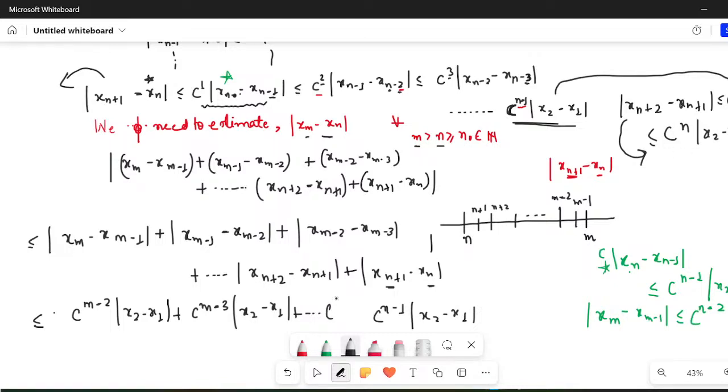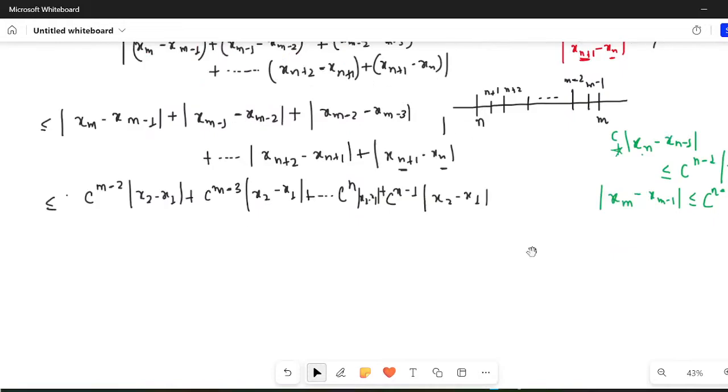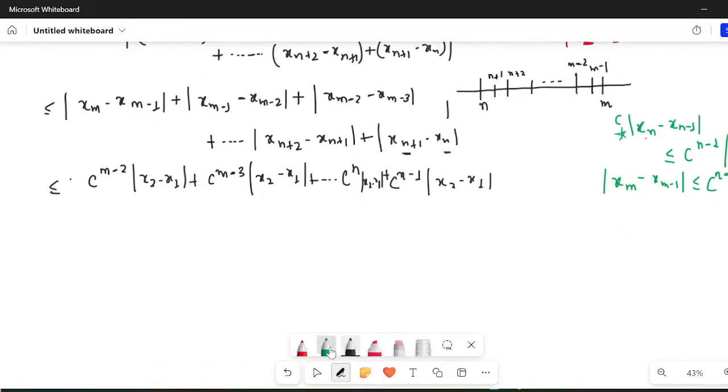So I can write here c raised to power n, |x2 minus x1|, and then I can write a plus. I hope it is clear. I know this is slightly tricky, but what is the estimate? Your estimate of |xm minus xn| is less than or equal to c raised to power m minus 2 plus c raised to power m minus 3 and so on up to c raised to power n. Then I can write c raised to power n minus 1 times |x2 minus x1|.